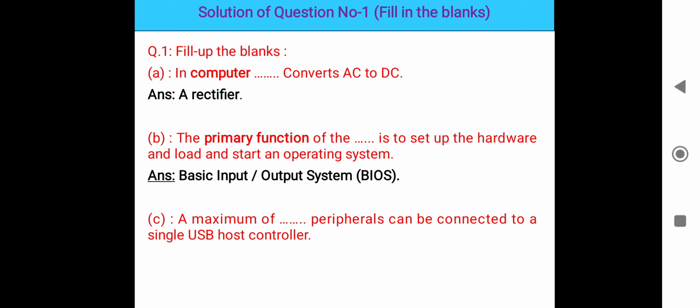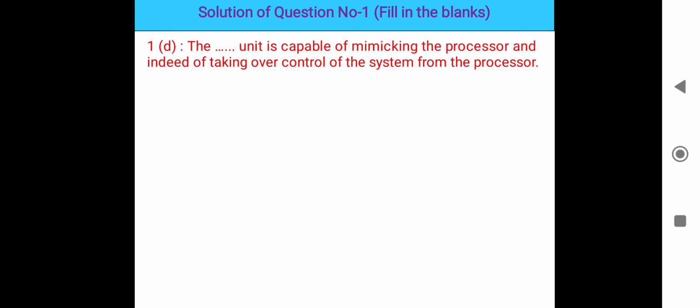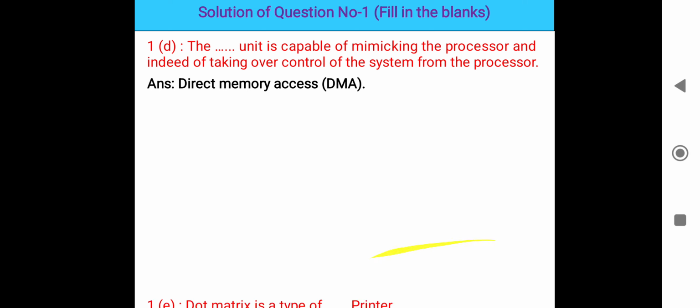Next question, a maximum of dash peripherals can be connected to a single USB host controller. A maximum of 127, from 0 to 127. That means 127 peripherals can be connected to a USB. Next, a dash unit is capable of mimicking the processor and taking over control of the system from the processor. So Direct Memory Access, in short DMA, is the unit capable of mimicking the processor and taking over control of the system from the processor.